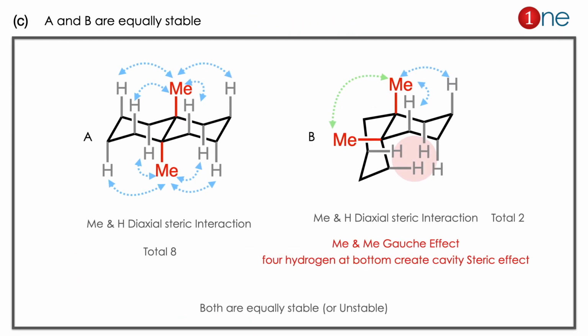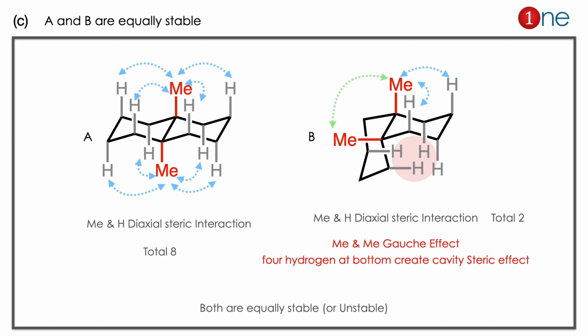Here, let us redraw the structure with the hydrogen atoms. You might understand the steric effect it has. If you look at it, the methyl is on the axial position. You have the diaxial effect. In the A structure, you have 8 diaxial interactions. The B is the interesting one. Everybody thinks it's stable, but really it isn't. It has 2 methyl-hydrogen diaxial steric effects, as well as a methyl-methyl interaction. The 2 methyls are near to each other, at 120 degrees, which has a steric effect there.